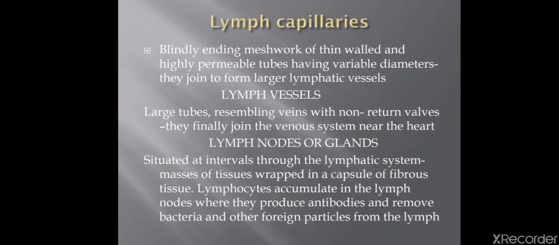Then, what are lymph capillaries? Lymph capillaries are a blindly ending meshwork of thin-walled and highly permeable tubes having variable diameters, and they join to form larger lymphatic vessels. Lymph vessels are larger than the capillaries, large tubes resembling veins with non-return valves.